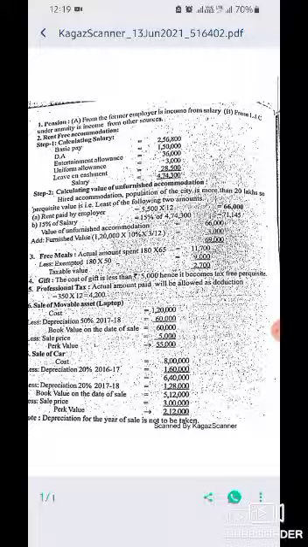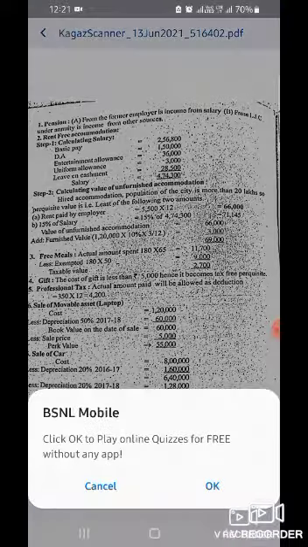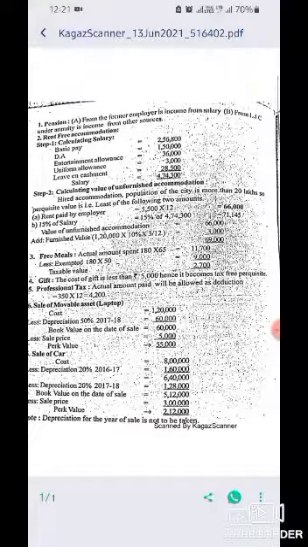Hired accommodation, population of the city is more than 20 lakhs, so the perquisite value is the lesser of the following two amounts. Rent paid by employer is 5,500 for 12 months, that is 66,000, and 15% of salary, that is 71,145.